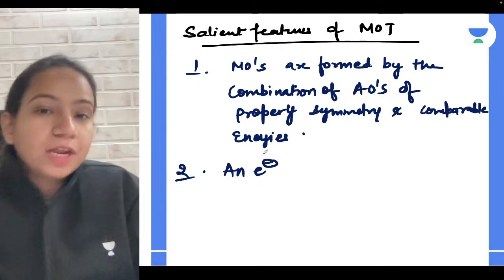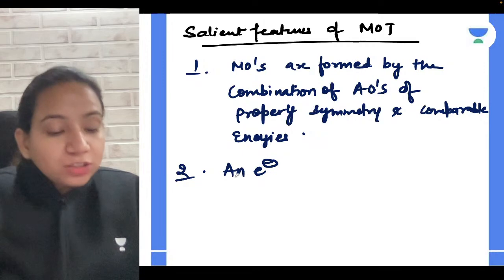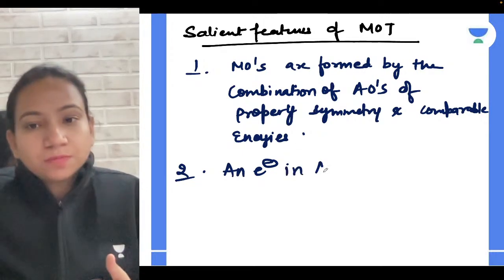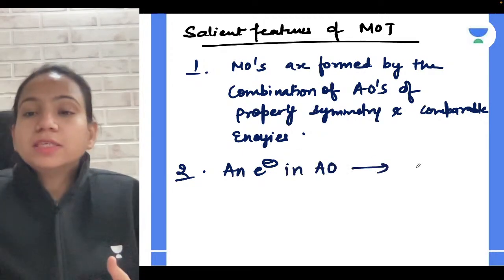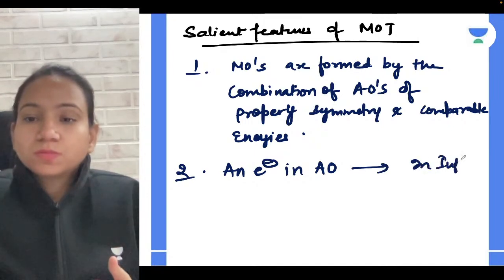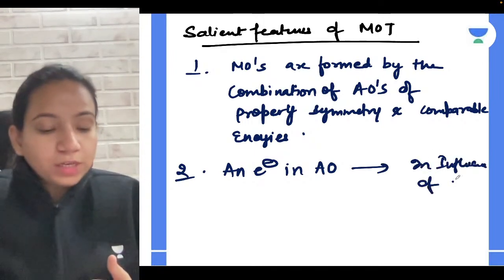Correct? Very good. So yes, an electron in an atomic orbital is under the influence of one nucleus.